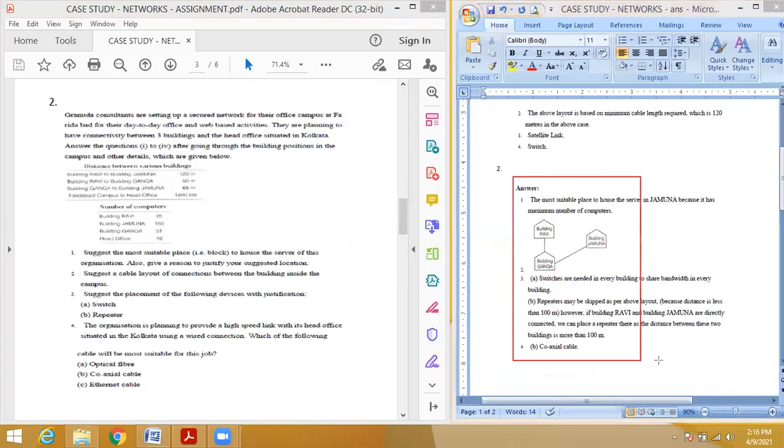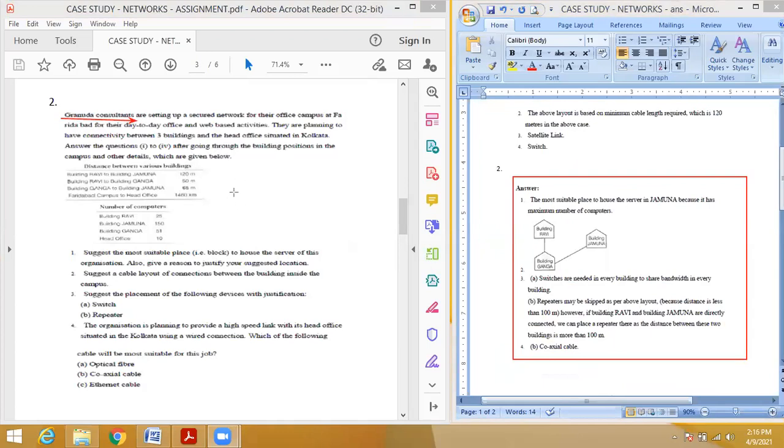So actually, this is not a correct method. You have to solve. Okay, so for the first time, I am showing the method because these are very important questions. Okay, so here they given all the things. That is Granuda consultant. They are setting up an office, having three buildings situated in Kolkata.